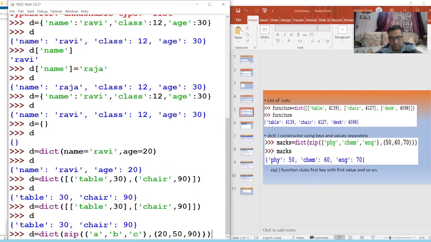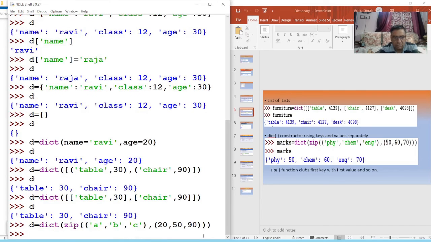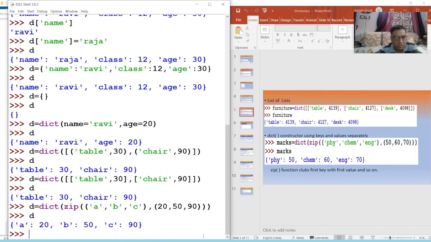Just see. Now I print d. By using the zip function you can club the first key with the first value. So a is associated with 20, b with 50, and c with 90. In this way we can create the dictionary.